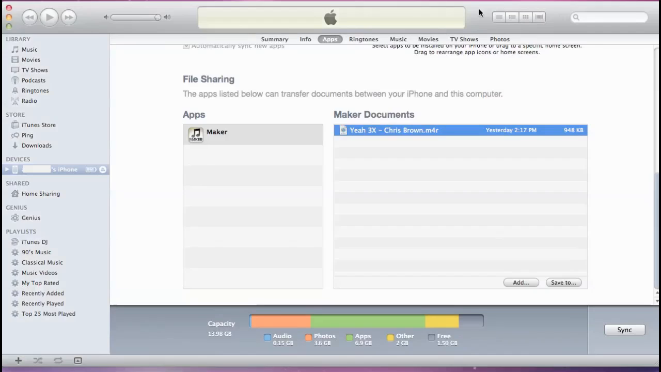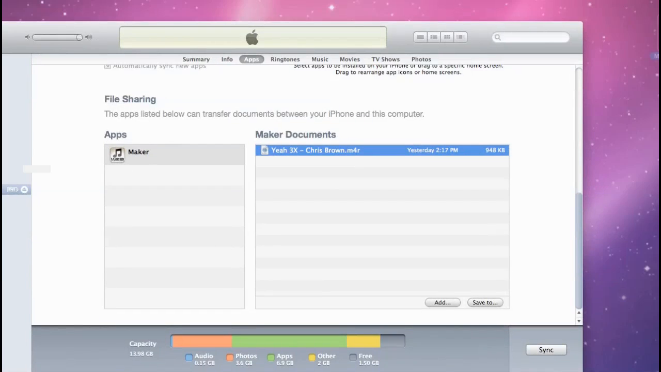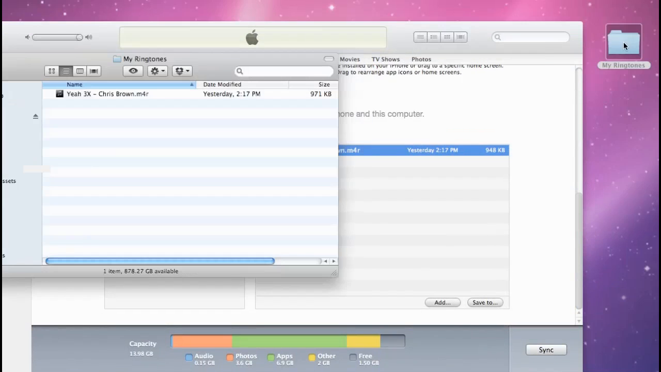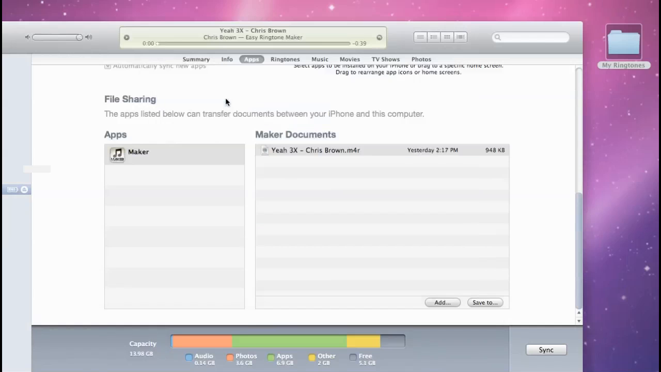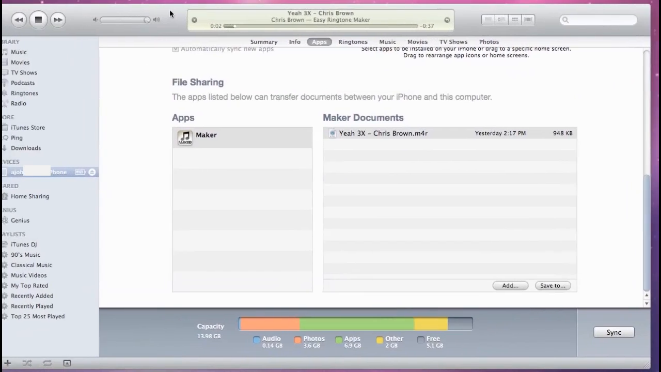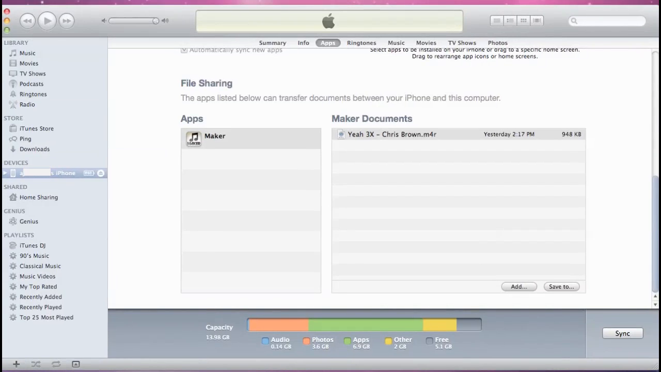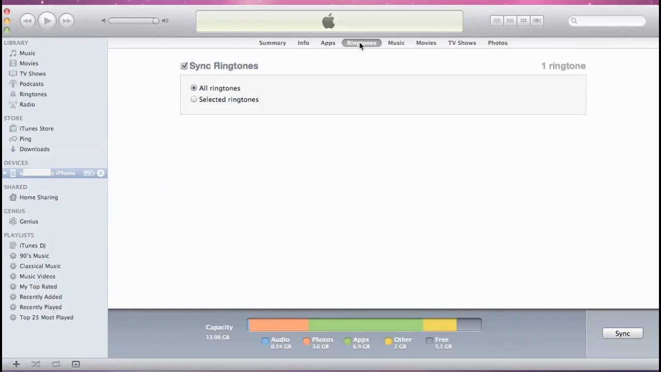Now, go to your new folder, My Ringtones, and double-click your ringtone to transfer it into iTunes. Open iTunes, and select the Ringtones page at the top.